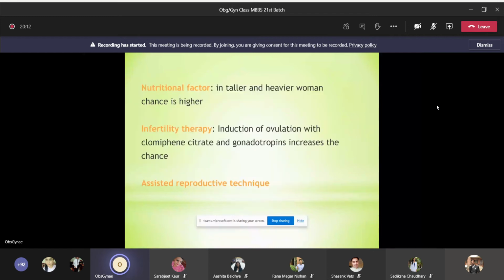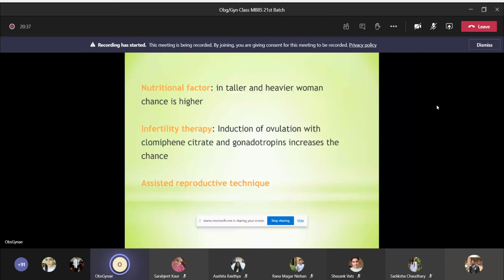Nutritional factor, in taller and heavier women, chance is higher. Infertility therapy, if a lady has done ovulation induction with clomiphene citrate or gonadotropin, it increases the chance of having the twin pregnancy. And if she has undergone assisted reproductive technique, if she has undergone IVF and all, then there is chance of multiple pregnancies more.